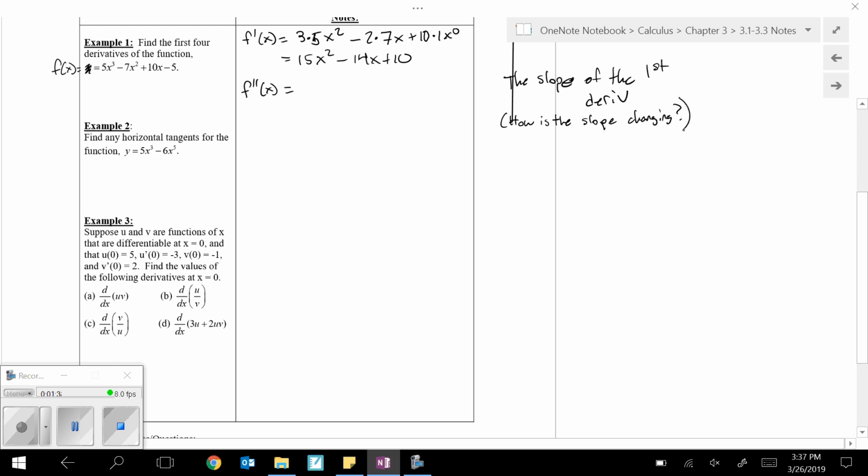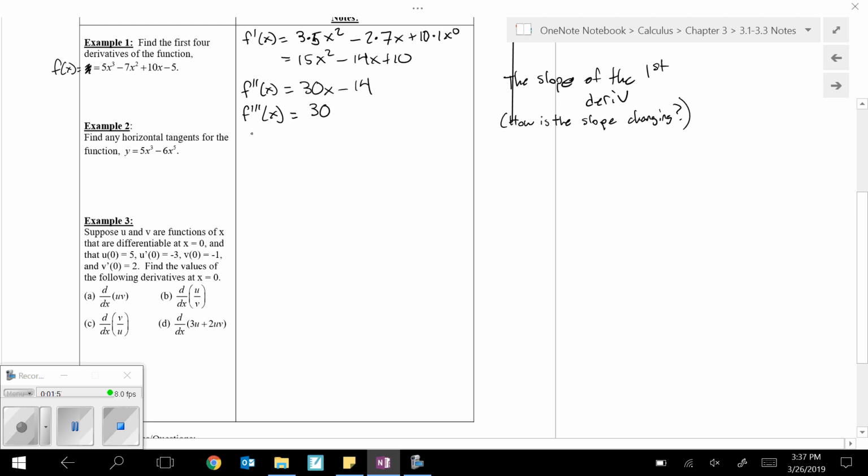So for our second derivative here, we would just use the exact same rules. So power rule a couple times here. How about 30x minus 14? And we could keep going. We could find the third derivative, which again is how the second derivative is changing. The only thing here would be the 30.